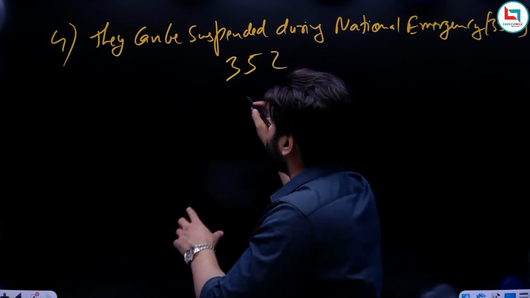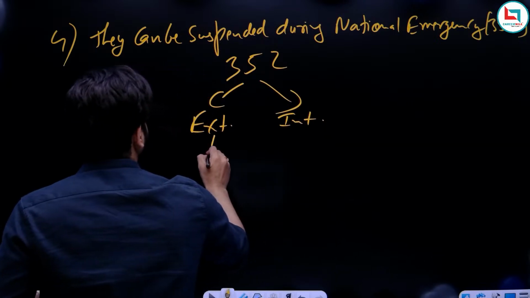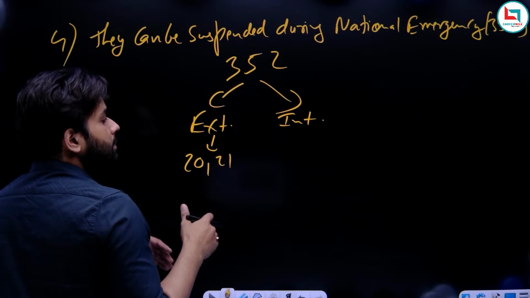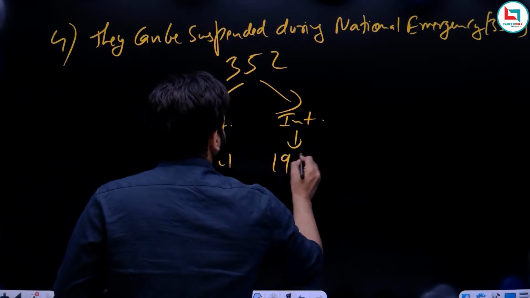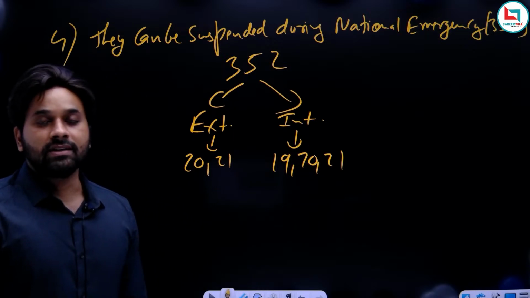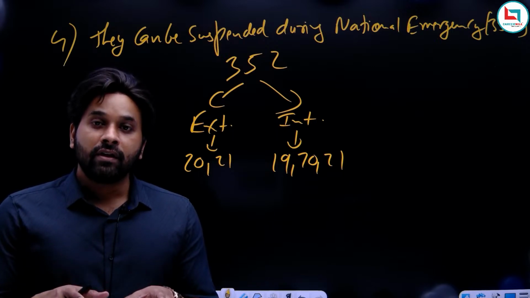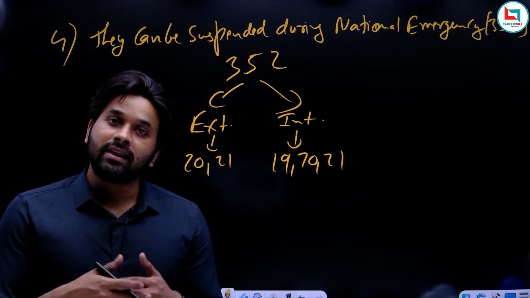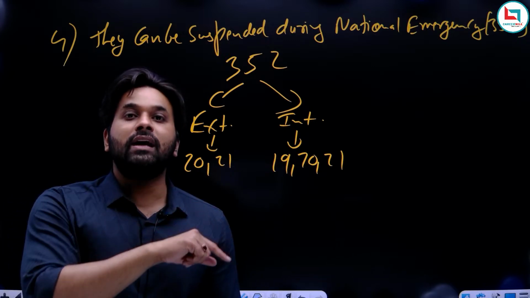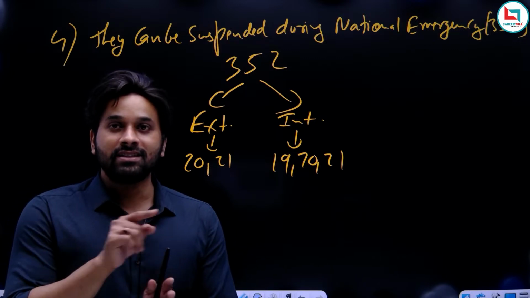So national emergencies are of 2 types, external and internal. So during external emergency, except these 2 articles, all other fundamental rights may be suspended. And during internal emergency, except these 3 articles, remaining fundamental rights can be suspended by the president. Okay, we discussed this, that the president under Article 359 can issue an order, and if in that order there is any fundamental right, then yes, that fundamental right will be suspended. But in reality, that fundamental right is not suspended. The enforcement of that fundamental right is suspended. So it means fundamental right is theoretically alive, but its enforcement is suspended.